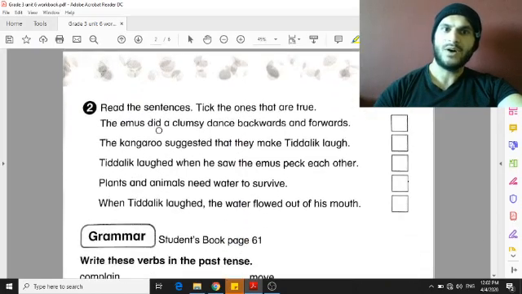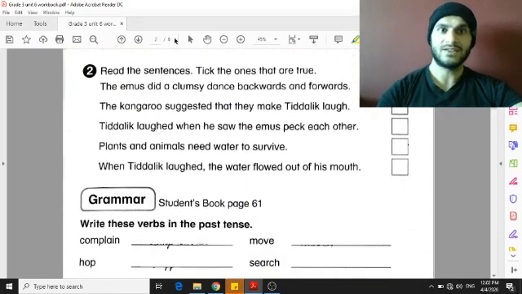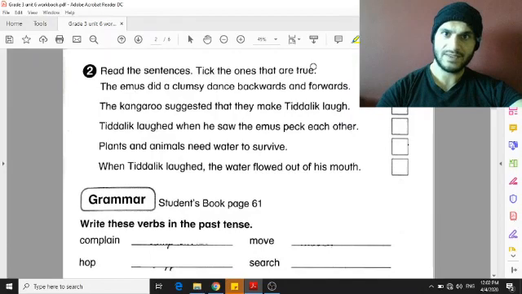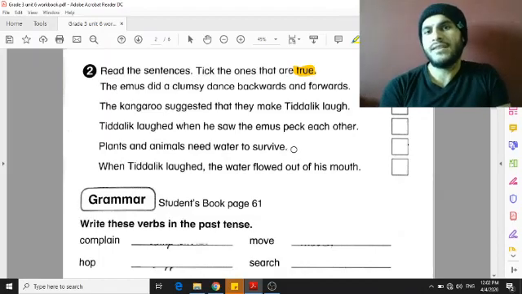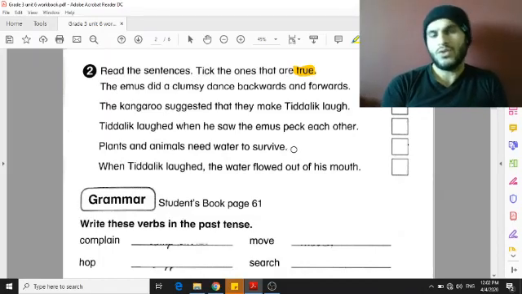On page 31, we are also going to read the story, and some of these sentences are true and some are false. I would like you to see which of these sentences is true. For example, this one, plants and animals need water to survive. Now you have to decide if this sentence is true or not.